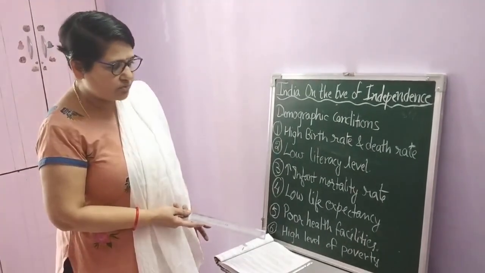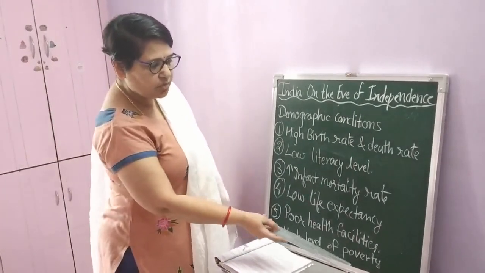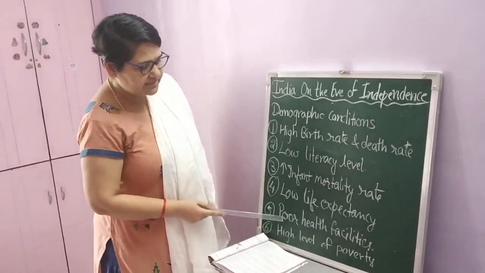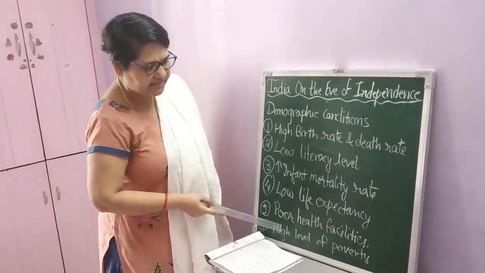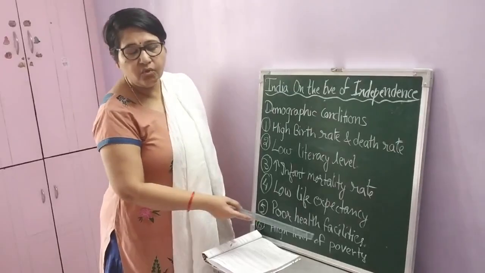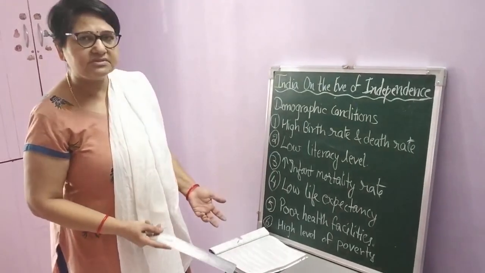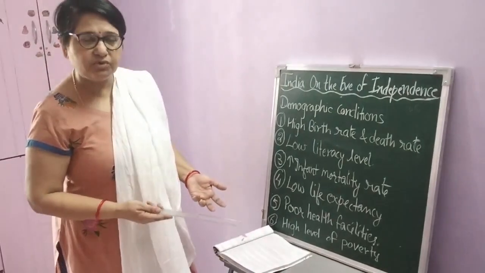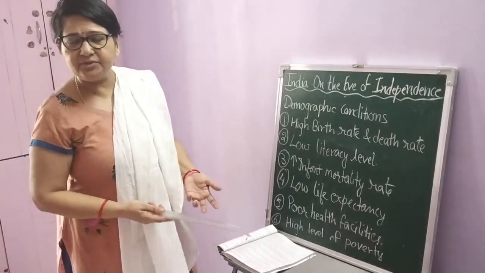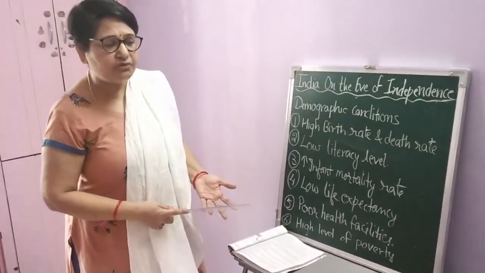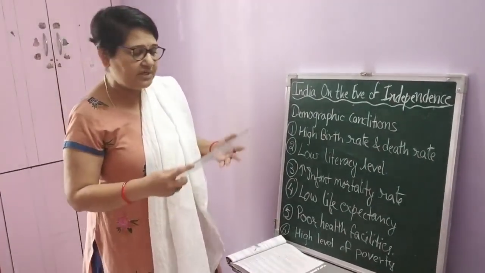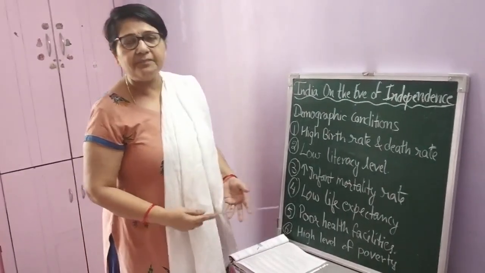And as you know, poverty was more at that time. Anyhow, now we'll discuss the next point after the low life expectancy. Next is poor health facilities. What do we want for health facilities? We want hospitals, good doctors, medications, and good medicals. And if we talk about water facilities, drinking water, many other facilities are required just to keep our health up to date.